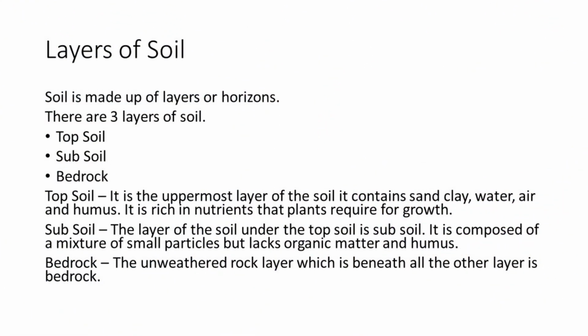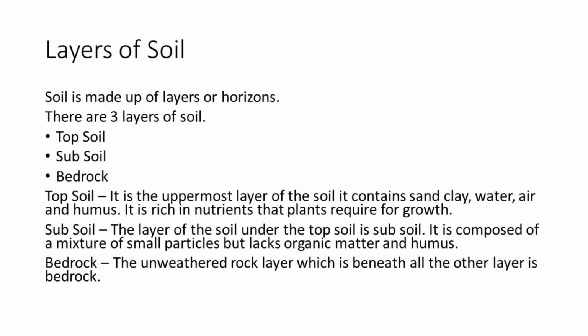So next, layers of soil. Soil is made up of 3 layers. Okay, the first layer is topsoil, which is above on the earth surface. Second, below the earth surface, that is subsoil, and the third is bedrock. So topsoil is the uppermost layer of the soil. It contains sand, clay, water, air and humus. It is rich in nutrients that plants require for growth.